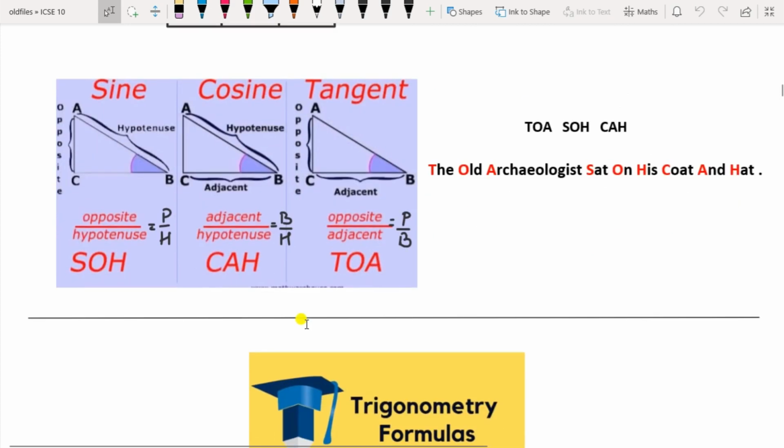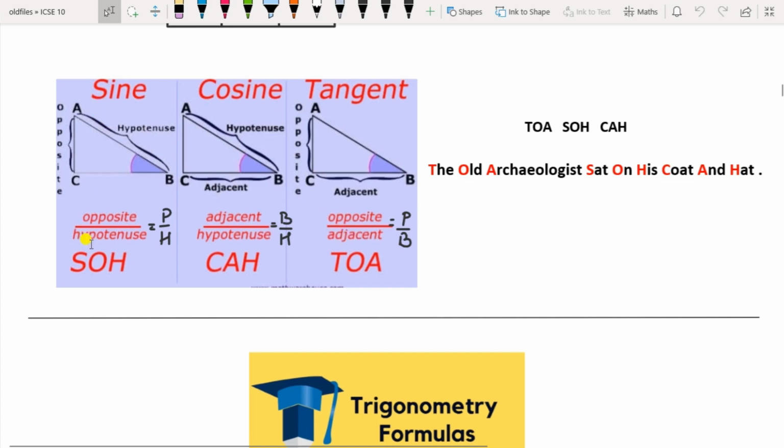Now in some books, instead of perpendicular they use the word opposite, and instead of base they use the word adjacent. So it can be the same. For sine, instead of perpendicular it is opposite upon hypotenuse. For cosine it is base upon hypotenuse, so you can write adjacent upon hypotenuse. For tangent it is perpendicular upon base, so you can write opposite upon adjacent.